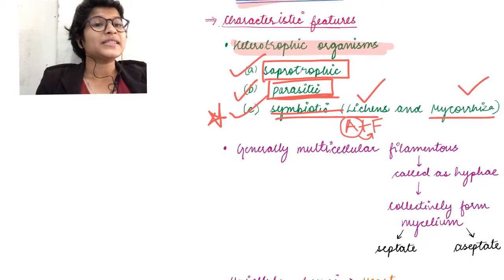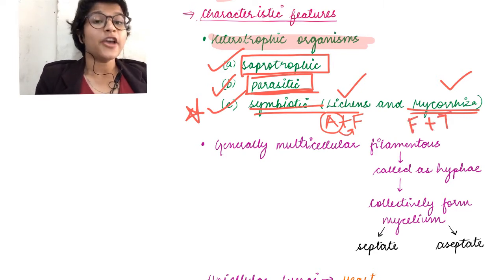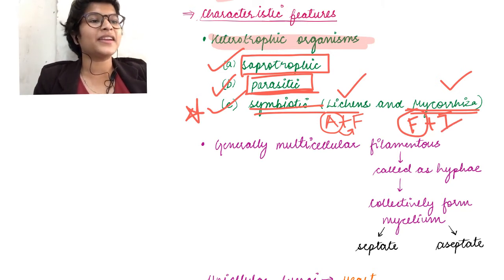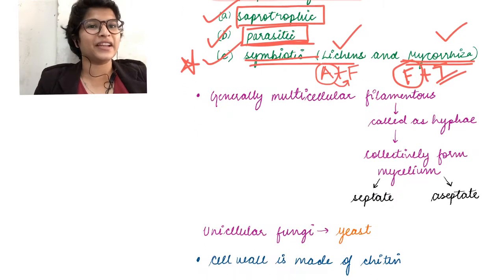Okay. Similarly, in mycorrhiza, higher organisms like higher trees such as pine form symbiotic alliance with fungi. Okay. So fungi plus trees like pines etc. Fungi grow all over their root system and increase the surface area. Therefore, they help in absorption, okay, and in turn the tree provides them with food, okay. So these are symbiotic relationships.